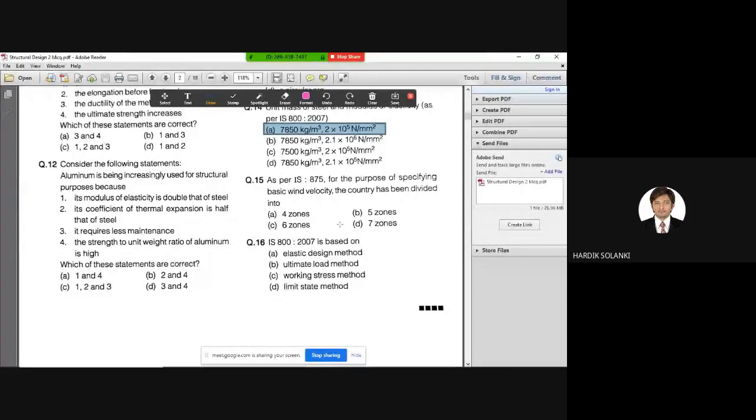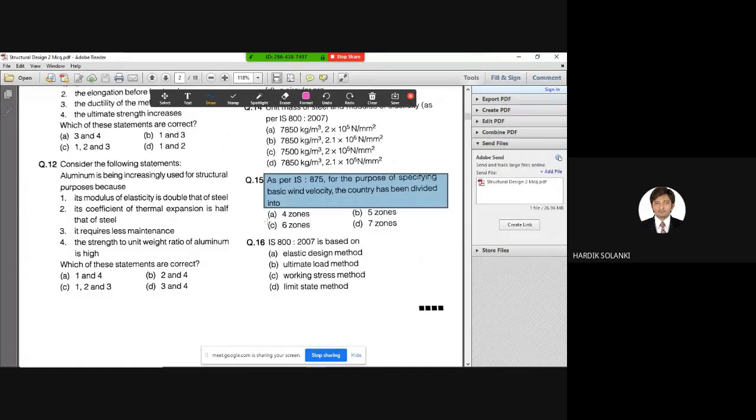6. IS 875. 4. 6. This is about wind loading, not earthquake. 4. This is about wind. Who is giving this answer? Four is wrong answer. Four is for earthquake zone. Right? So 6, for wind, 6.